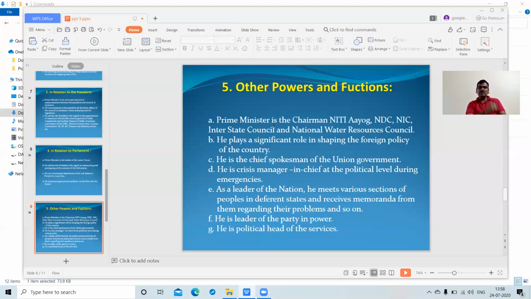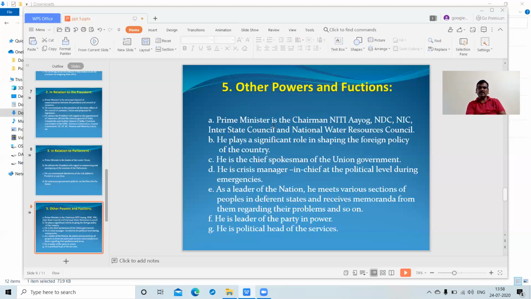And the next body is the NDC. NDC is nothing but the National Development Council. It was established in 1952, and it is an executive body. Niti Aayog is like a policy making body, and the NDC is the executive body.